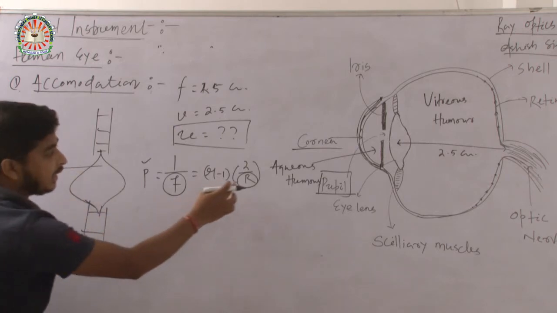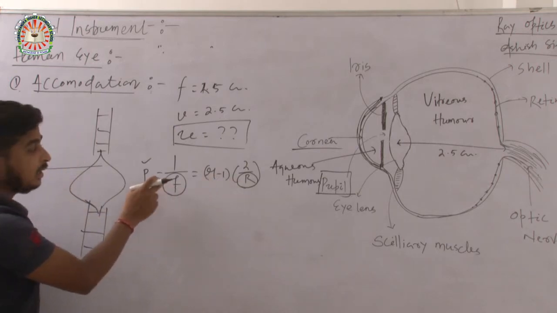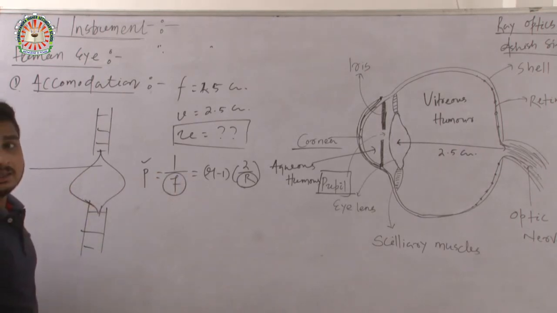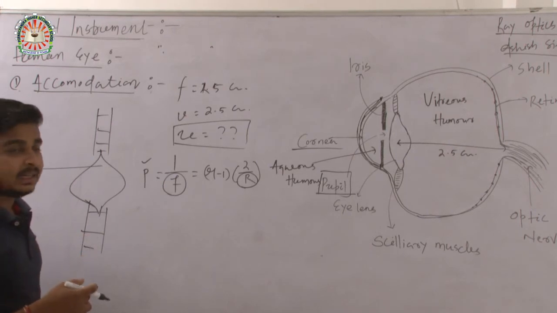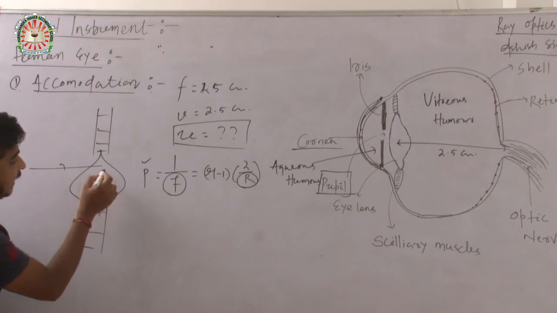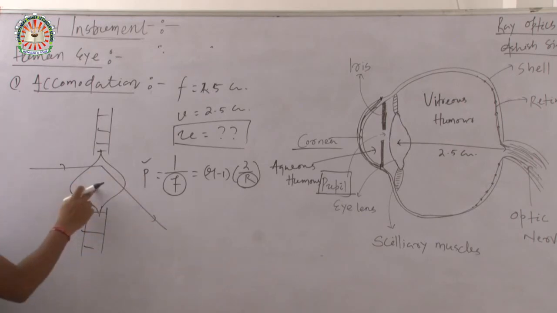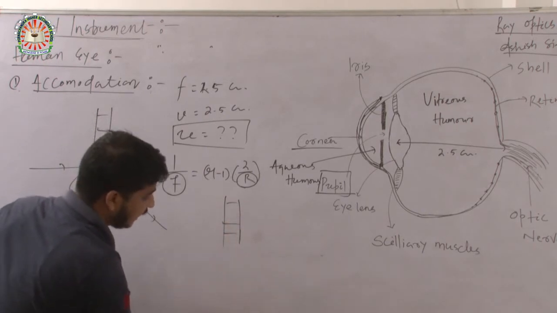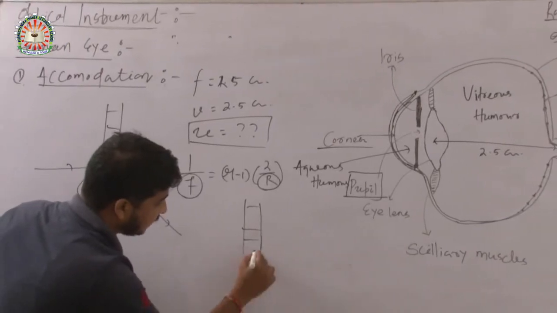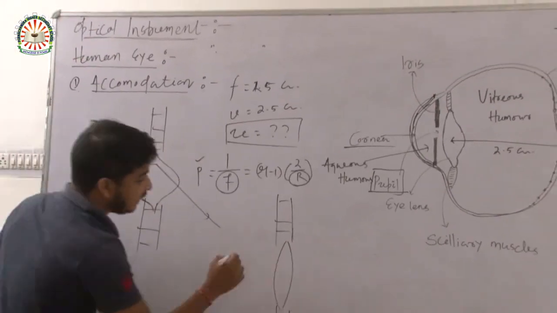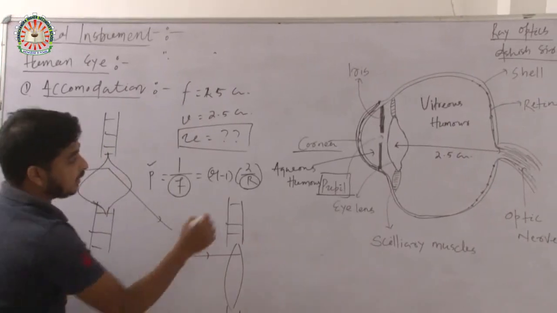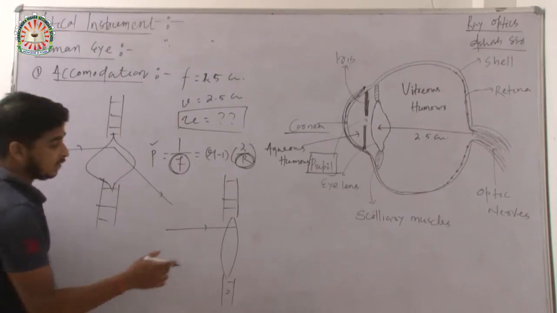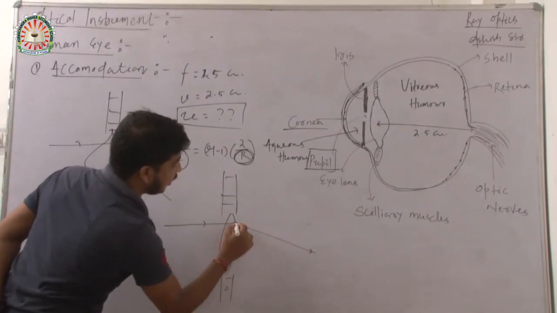If the radius of curvature decreases, the focal length will decrease. If the focal length decreases, the power will increase. Power is the ability of a lens to deviate light, so the lens can deviate light more, like this. If the lens has less power, this is the normal state. If R is more, then the focal length will be more and the power will be less, so it will not bend so much.